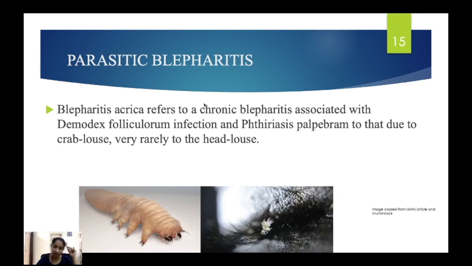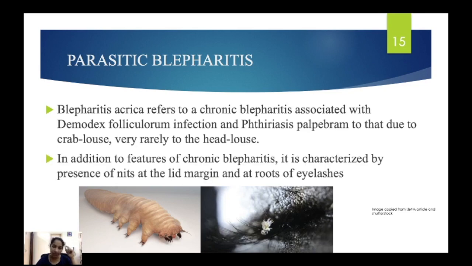These are nits, like head lice. In addition to the features of chronic blepharitis, it is characterized by presence of nits at the lid margin and at the roots of eyelashes. So chronic blepharitis symptoms only you can see here, along with the presence of these nits in the eyelid margin or in the root of the eyelashes.